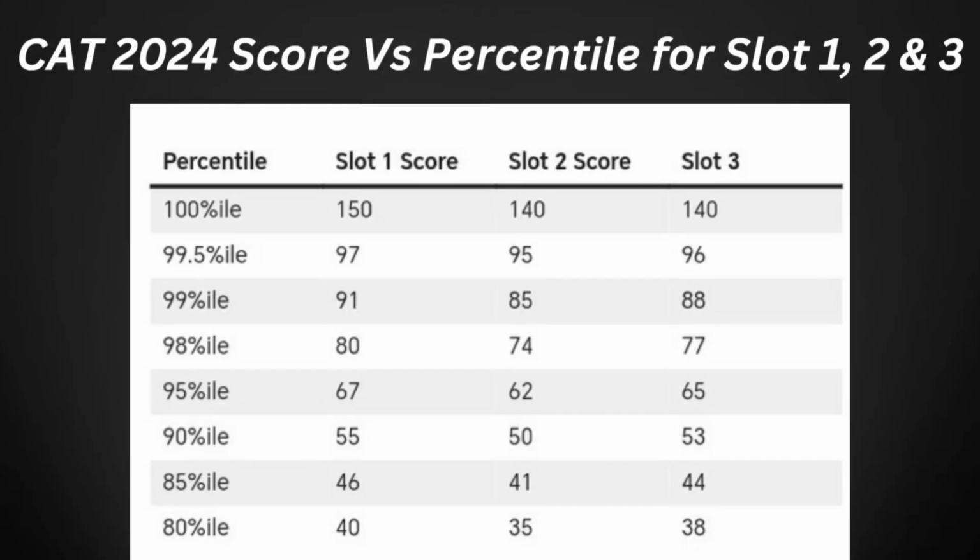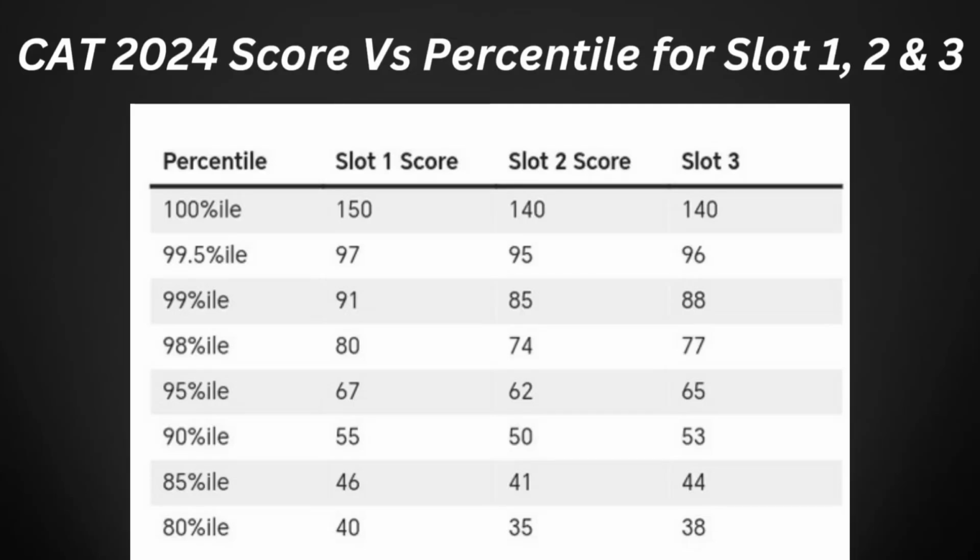Then if we consider the slot 2 score, if it is 140, then it can be expected as 100 percentile. If it is 95, it can be expected as 99.5 percentile. If it is 85, it can be expected as 99 percentile. If your CAT 2024 score is 74, it can be expected as 98 percentile. If it is 62, it can be 95 percentile. If your CAT 2024 score is 50, it can be expected as 90 percentile. If it is 41, it is 85 percentile. If it is 35, it can be expected as 80 percentile.